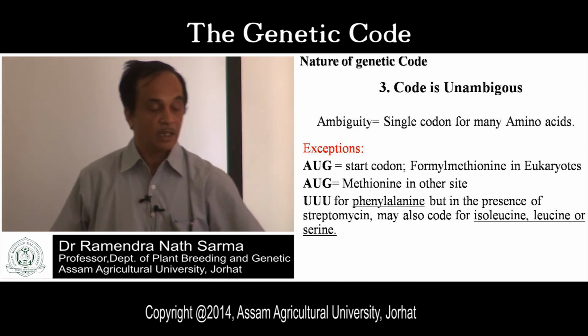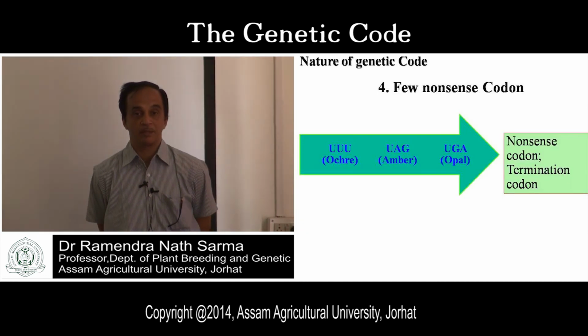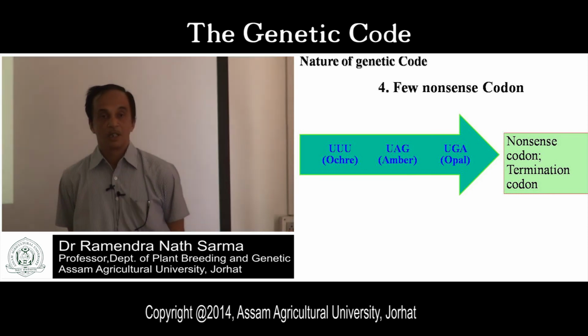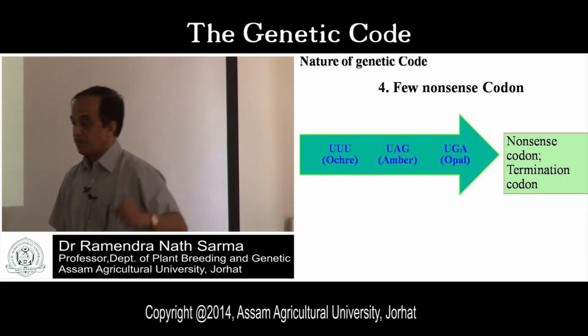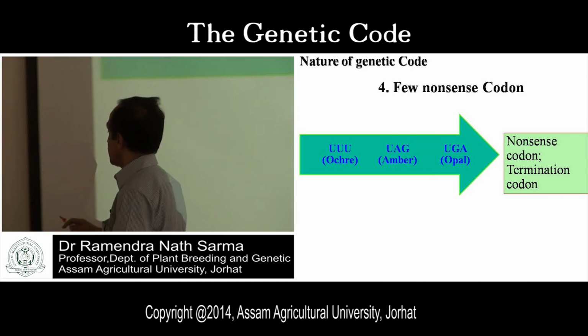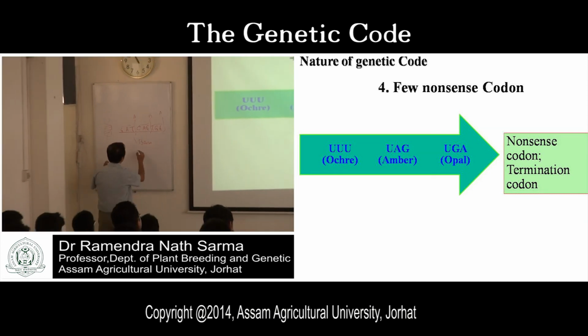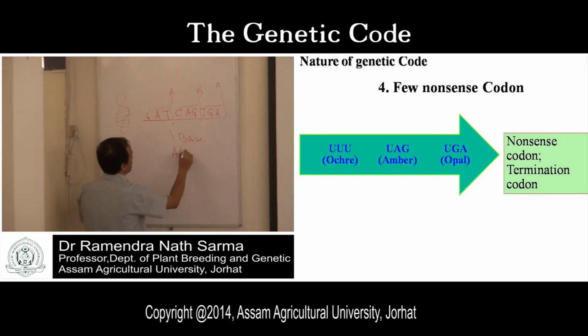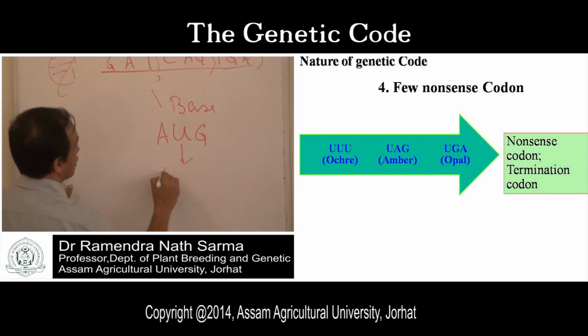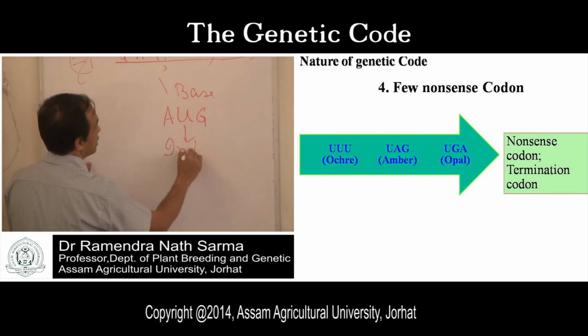Then there are a few nonsense codons. These code for nothing. This is my initiation codon.